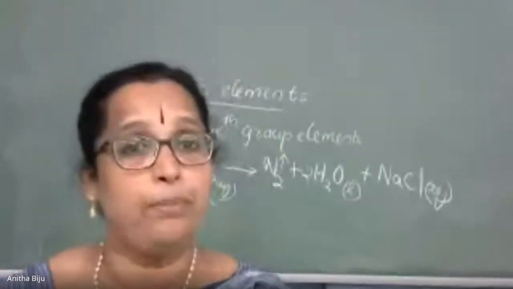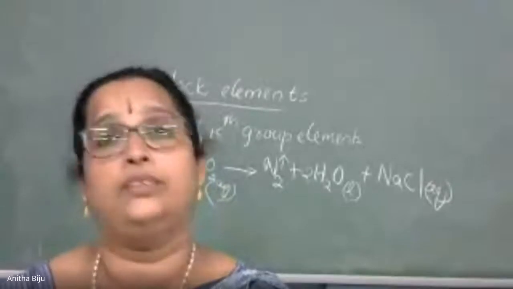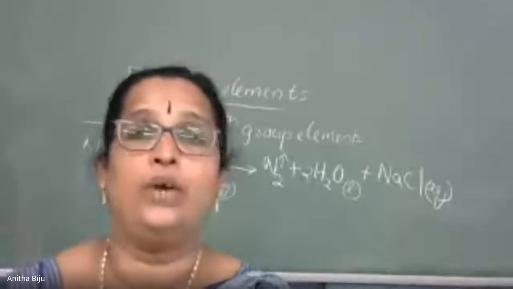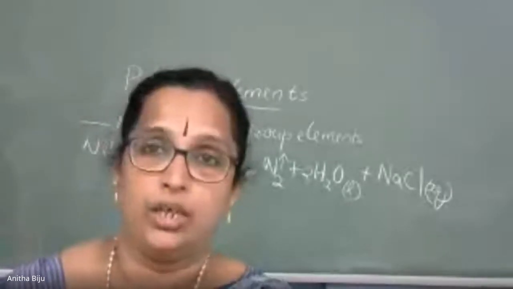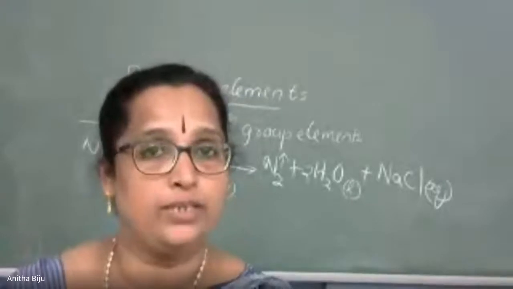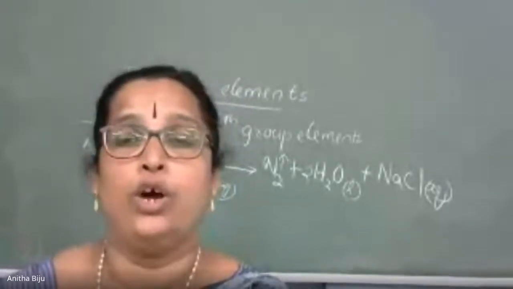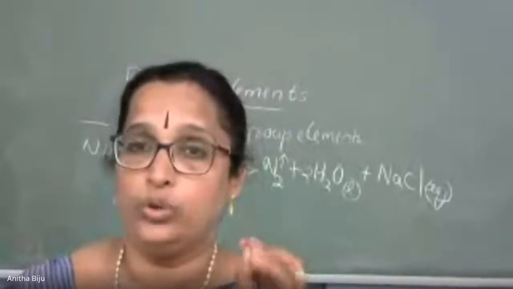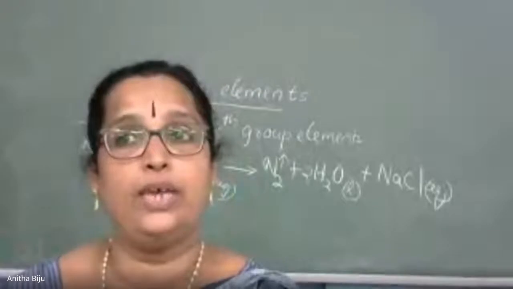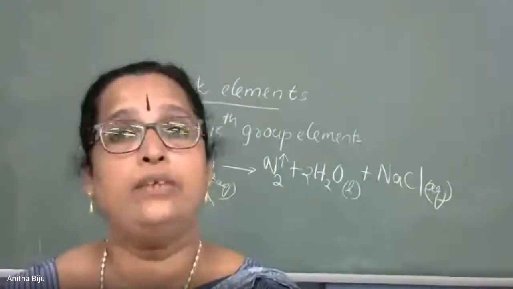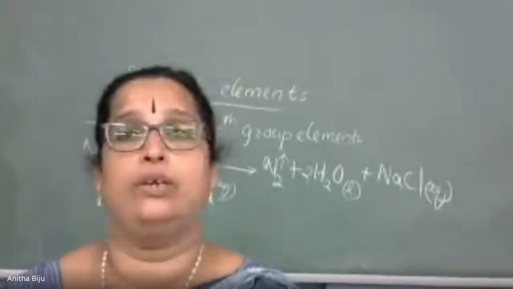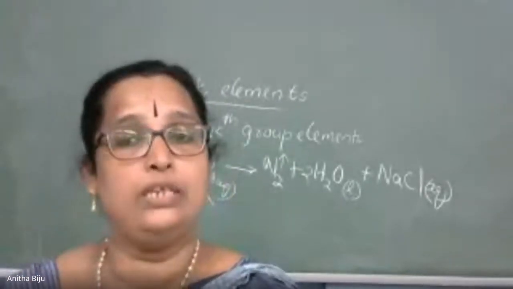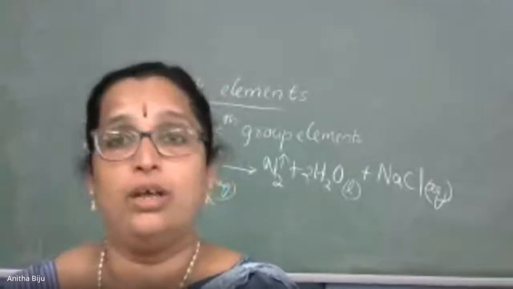So how can we separate these from the reaction mixture? Very simple. The gas formed during the reaction is allowed to pass through a solution which contains concentrated sulfuric acid and a small quantity of potassium dichromate, K2Cr2O7. So when the products are allowed to pass through this solution, what will happen?